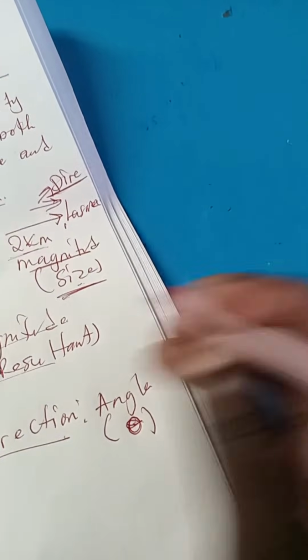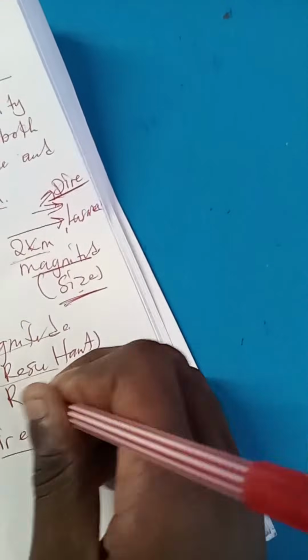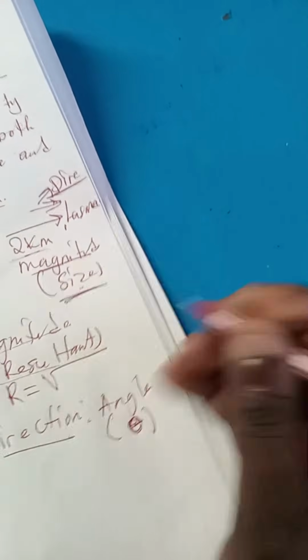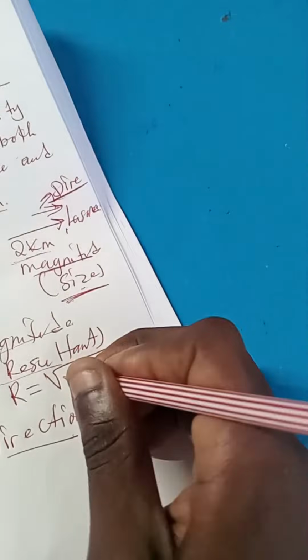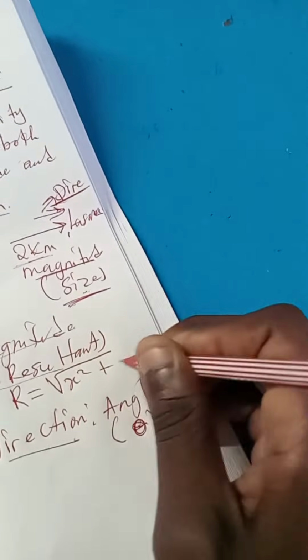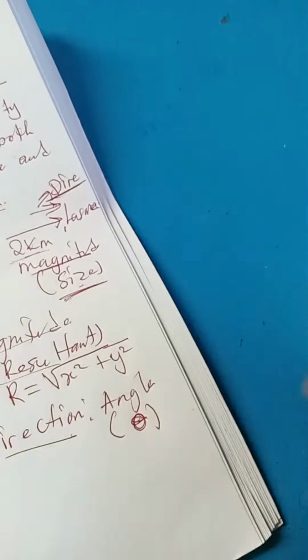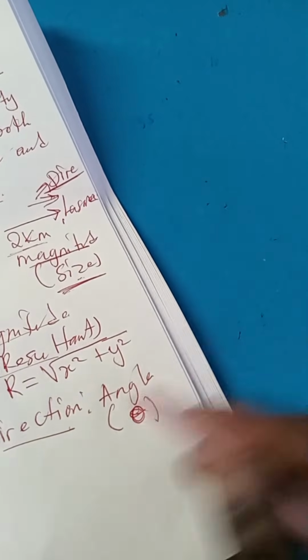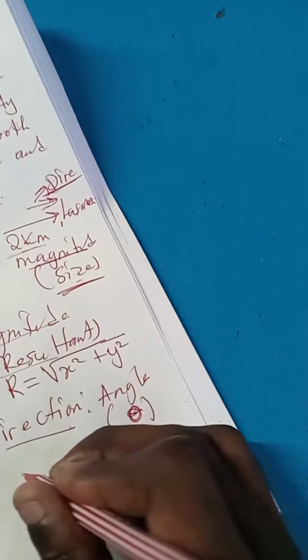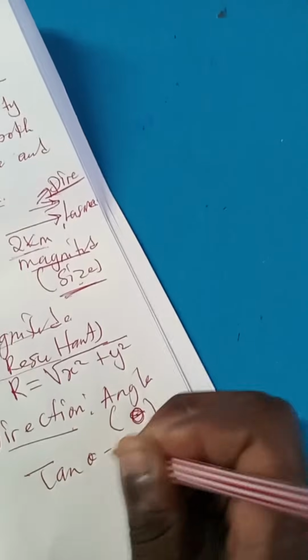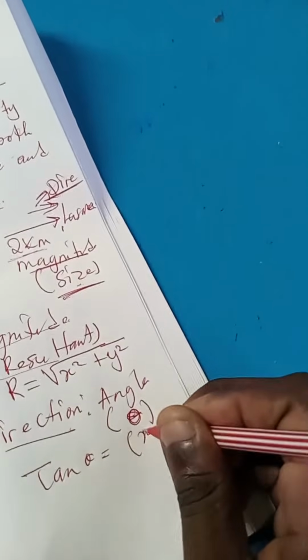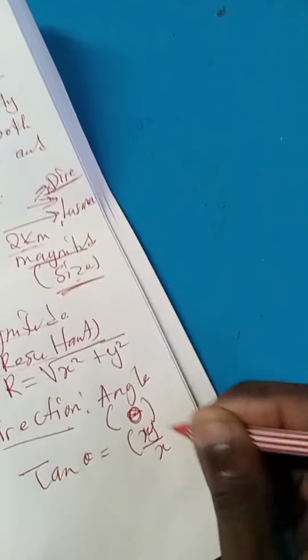You need to master that the resultant R is given by Pythagoras theorem: the square root of the component of x squared plus the component of y squared. The direction of the vector is given by tan theta equals the component of y divided by the component of x.